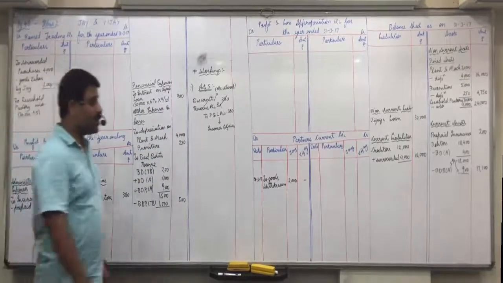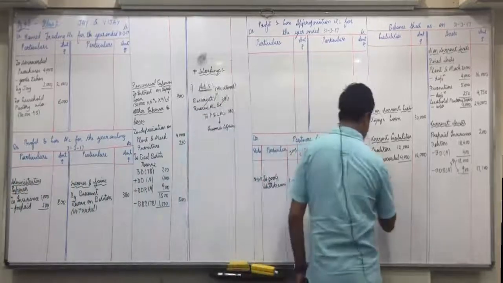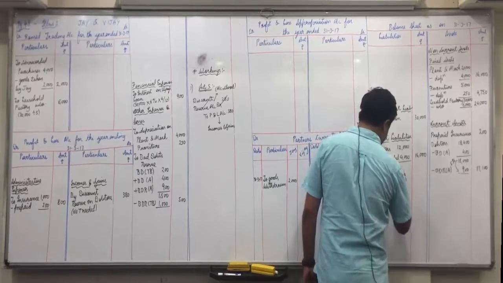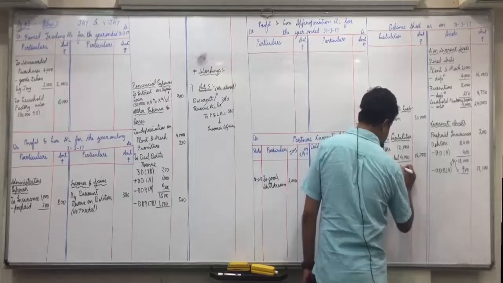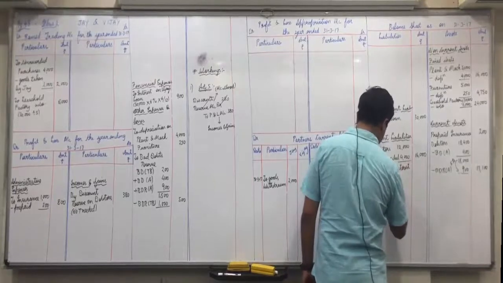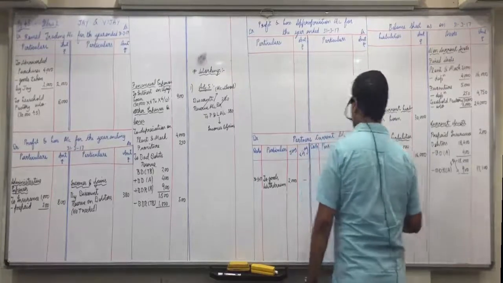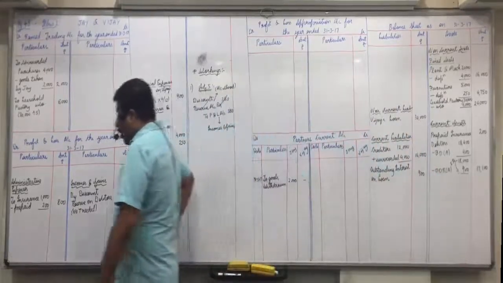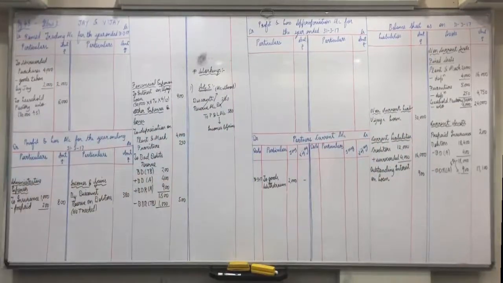And second effect will show in current liabilities. Outstanding interest on loan, $900. Got it, everyone?